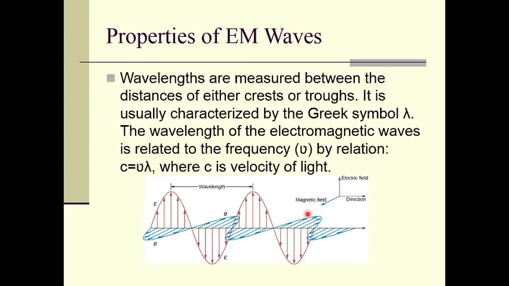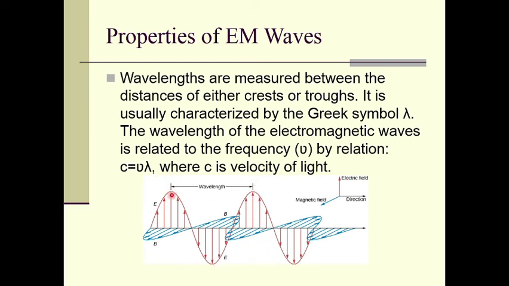The wavelengths are measured between the distances of either crests or troughs, right? We know that these are the crests. So this is a crest, this is a crest, this is a trough and this is a trough. We measure the wavelength between any consecutive crests or troughs.